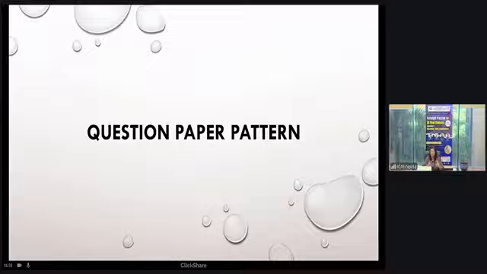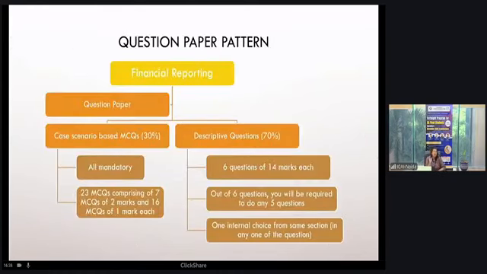But what is the change? The change is in the 30 marks MCQ type assessment. Earlier every MCQ was of 2 marks, so for a 30 marks paper we had 15 MCQs of 2 marks. Now there is a change. There will be 23 MCQs in total, and there is no static rule that every MCQ will be of 2 marks. There will be 16 MCQs of 1 mark each and 7 MCQs of 2 marks each. This revised question paper pattern for the MCQ portion will be applicable from the November 2026 examination.